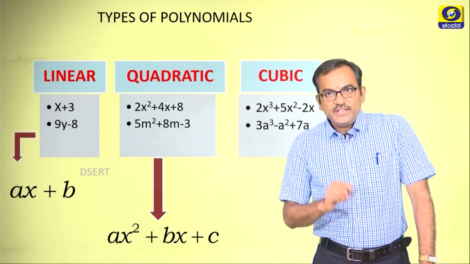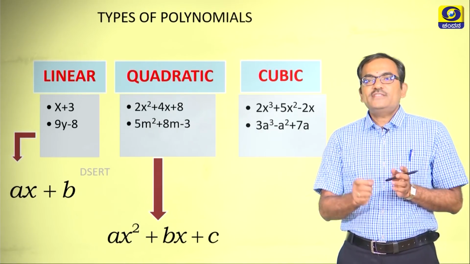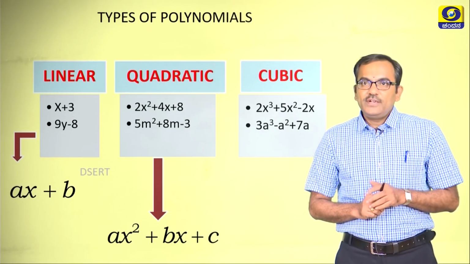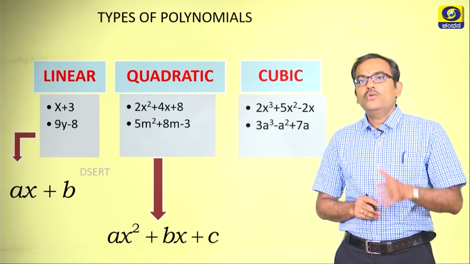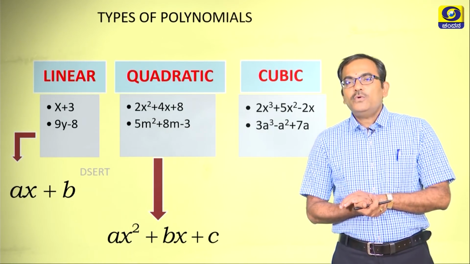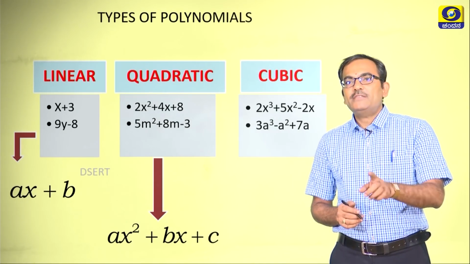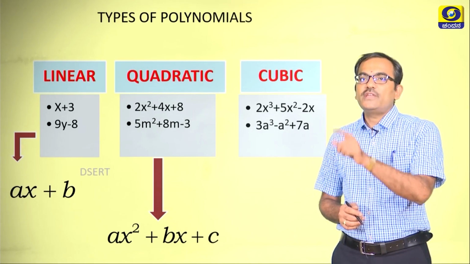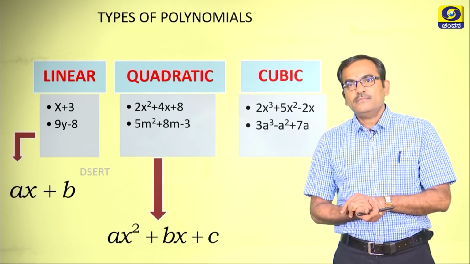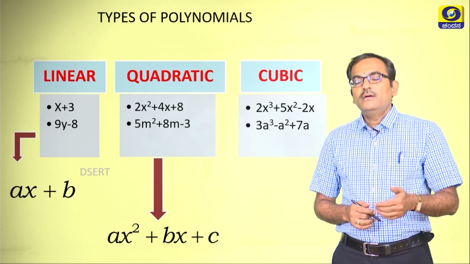One word of caution, dear children: when you get a question like "what is the general form of a quadratic polynomial," many students get confused between a quadratic polynomial and a quadratic equation, and most of them end up writing ax square plus bx plus c is equal to 0, where they lose the marks. So, when you read a problem, read it carefully.